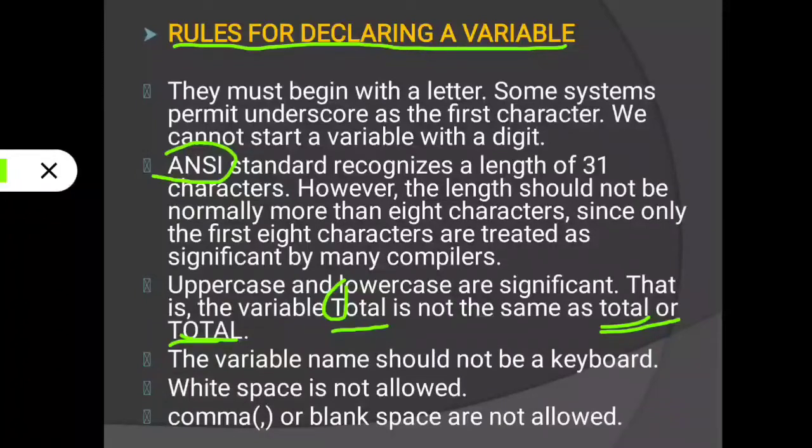Then white space is not allowed. We cannot use any white space to declare a variable. Comma or blank space are also not allowed in a variable name. If you do so, the variable will be treated as more than one variable.